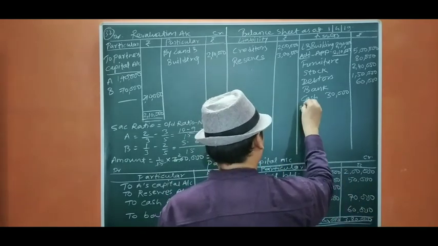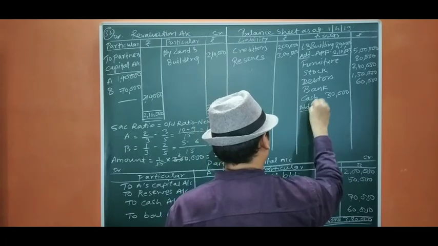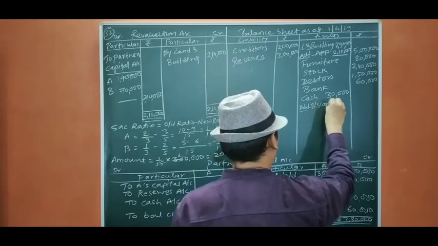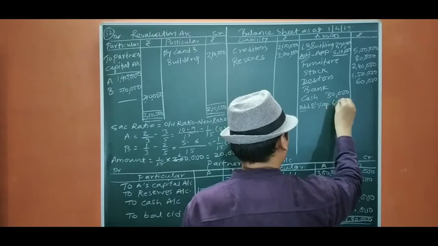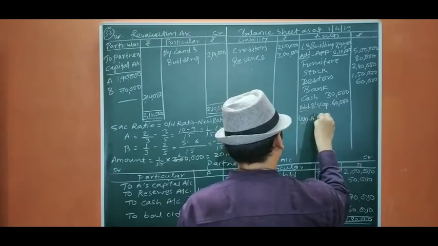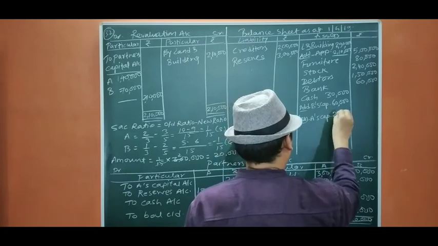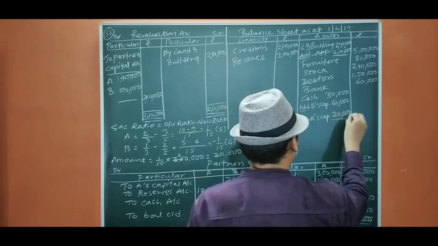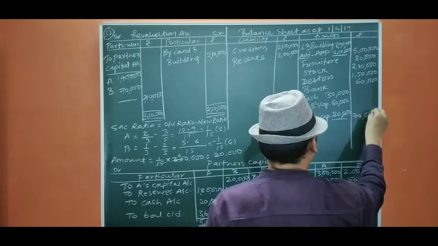So add B's capital 60,000 and less A's capital 20,000, so it is going to be 40,000 net.